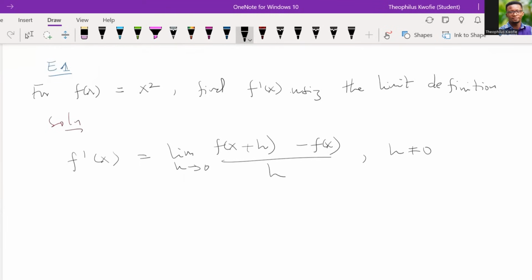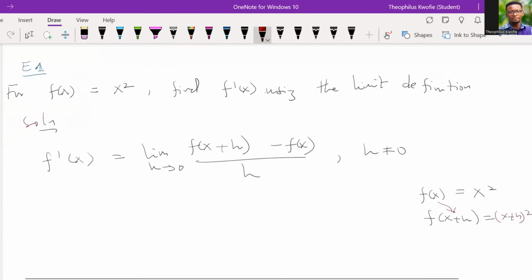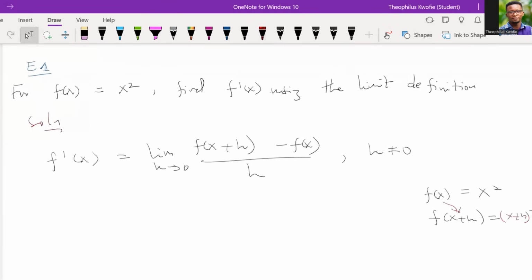If I have f of x to be x squared, then to find f of x plus h, it just means that wherever I see x, I should replace it by x plus h. We looked at that last week. So we employ the same thing here. Wherever we see x, we replace it by x plus h in the main function, and that gives us x plus h, all to the power 2, minus our f of x, which is x squared.